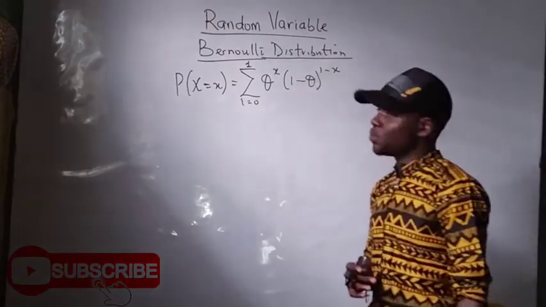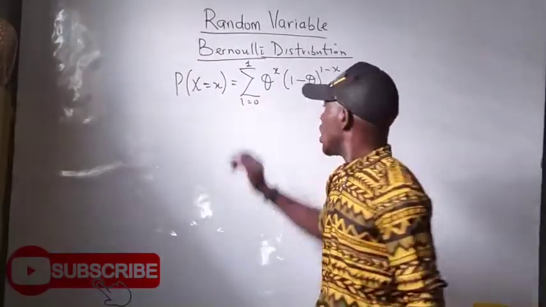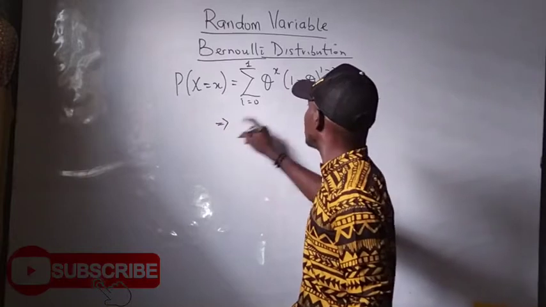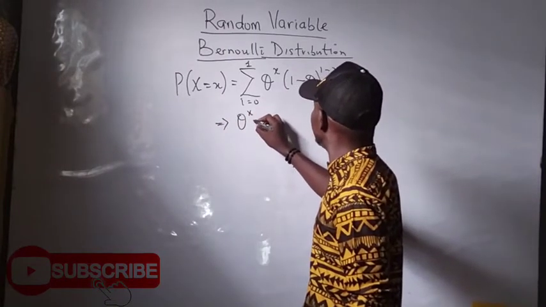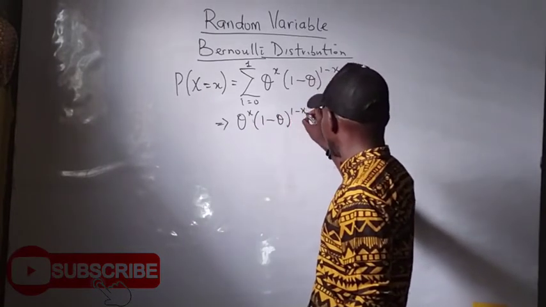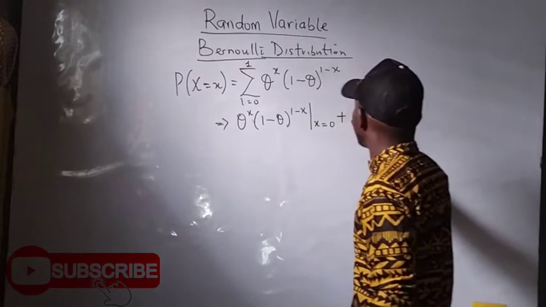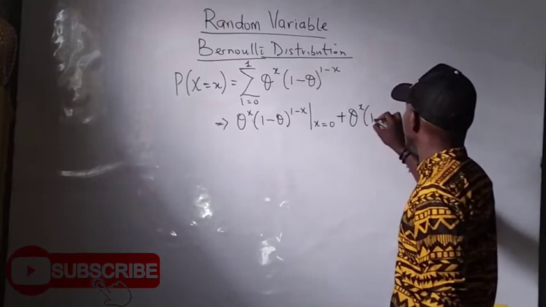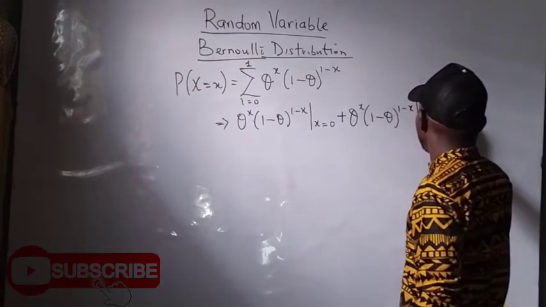Don't forget that summation means plus. I'm going to split this up: theta raised to power x times 1 minus theta raised to power 1 minus x for when x equals 0, plus theta raised to power x times 1 minus theta raised to power 1 minus x for when x equals 1.